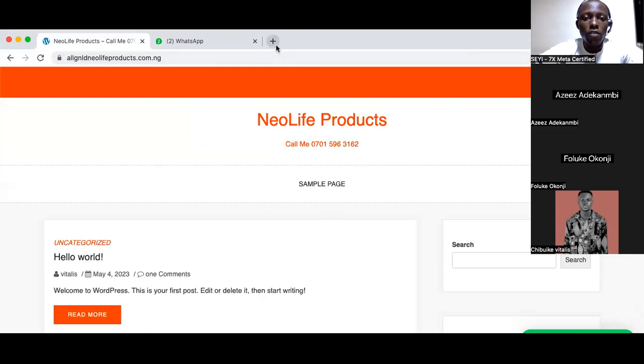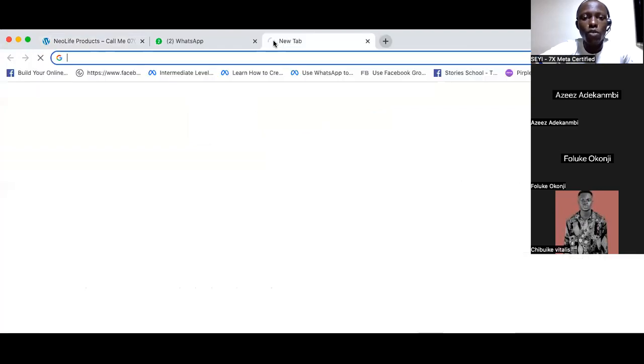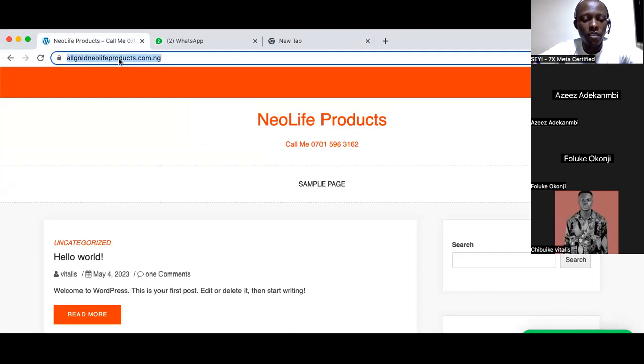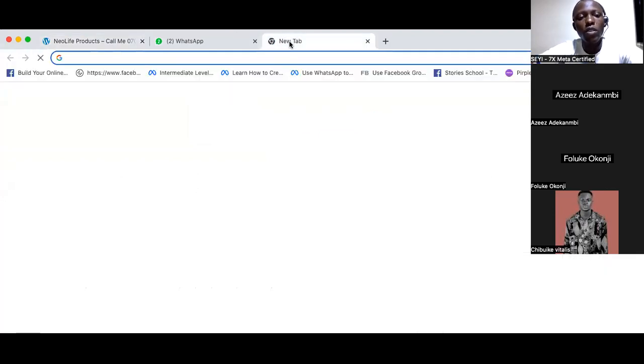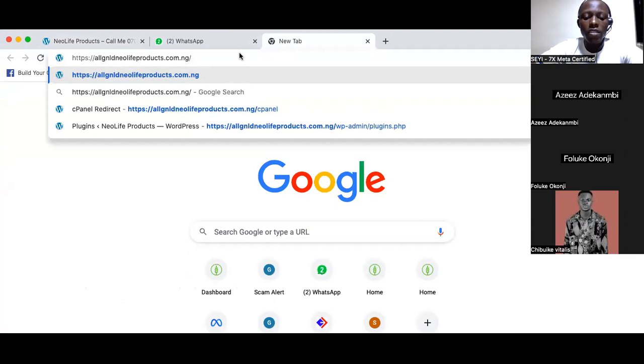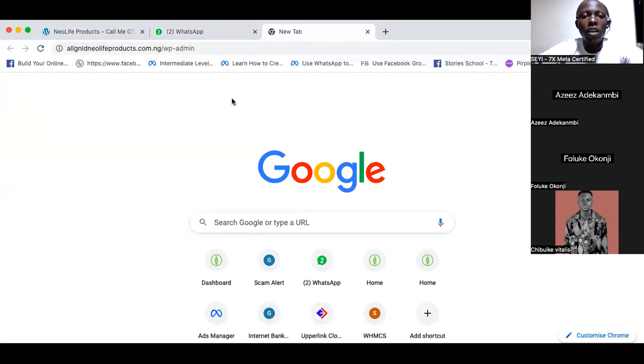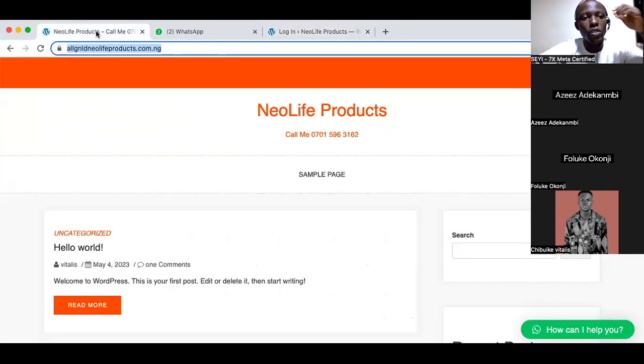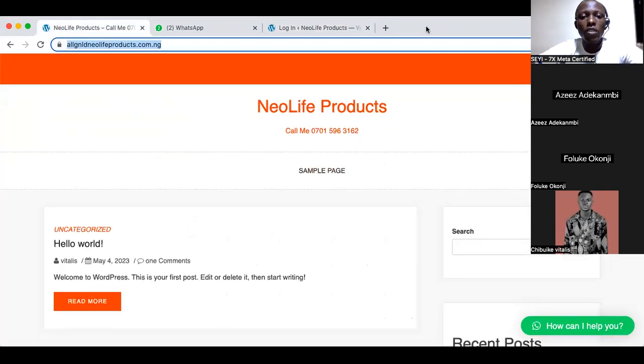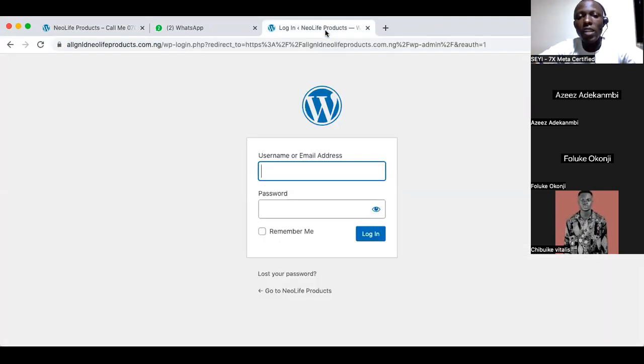So this is the front end of our website. And remember, I told you to log into your backend. Basically, by default, it's the name of your domain followed by /wp-admin. You should know this offhand. So I'm going to log into the back office. As we work from the back end, we are going to be seeing the output of what we are doing on the front end. So I'll quickly start from category first.